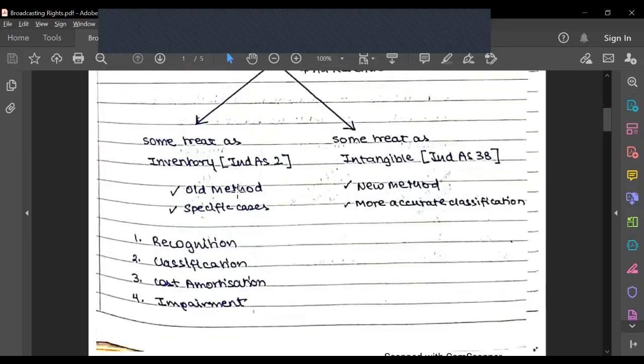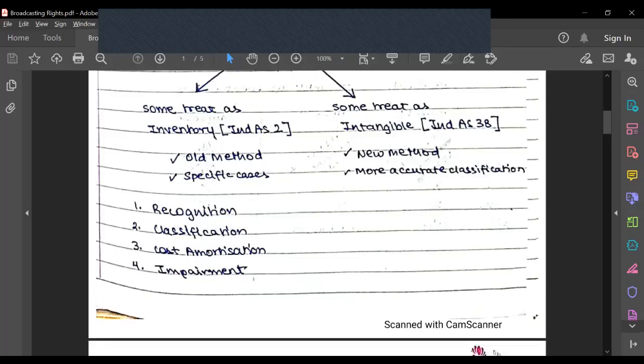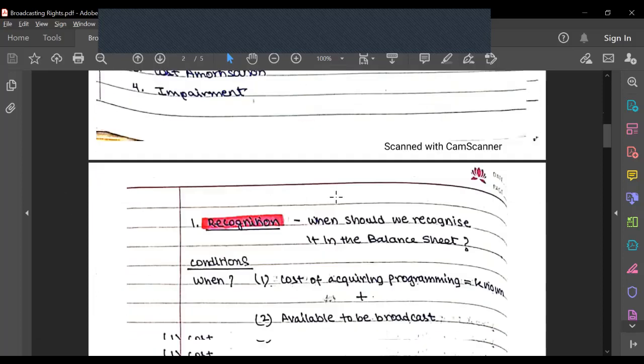We are going to discuss this concept from four perspectives. One is recognition, which is the first step when the asset or payment is recognized in the books of accounts. Classification is how that payment is classified, whether as an asset or as a cost. Third is the cost amortization over the entire period, and then impairment. Cost amortization is the most important part of the standard, and impairment is a very small part. So let's get into recognition.